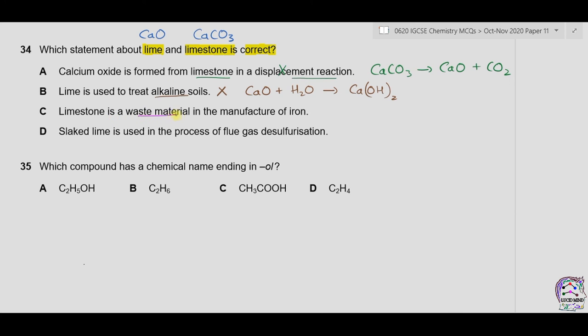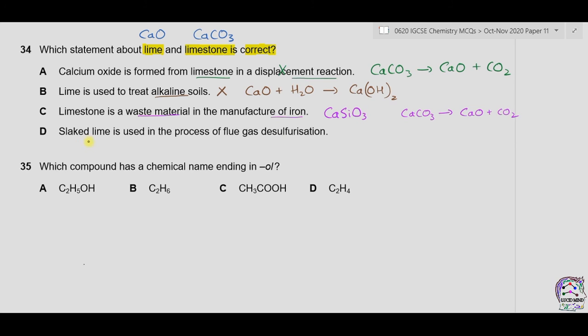C. Limestone is a waste material in the manufacture of iron. Now this is incorrect because calcium silicate is the waste material in the manufacture of iron. Limestone is used to make calcium oxide, which in turn forms slag. D. Slaked lime is used in the process of flue gas desulfurization.